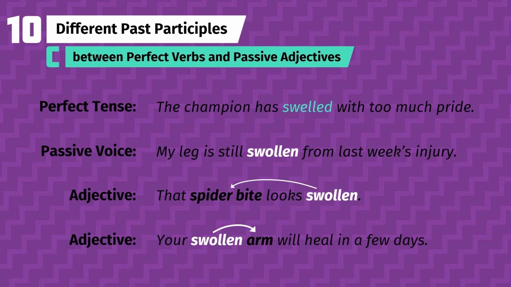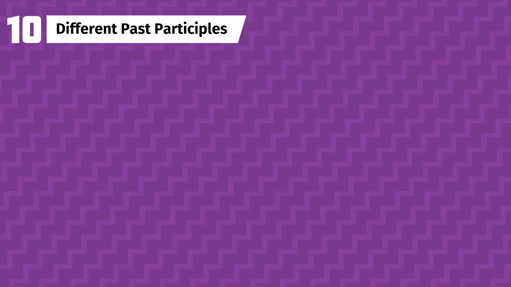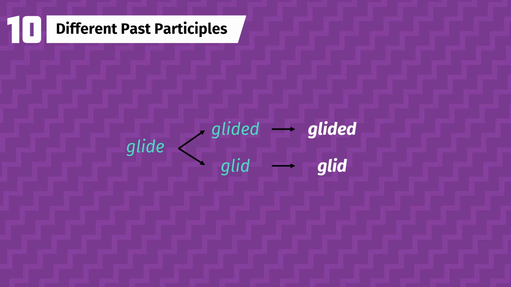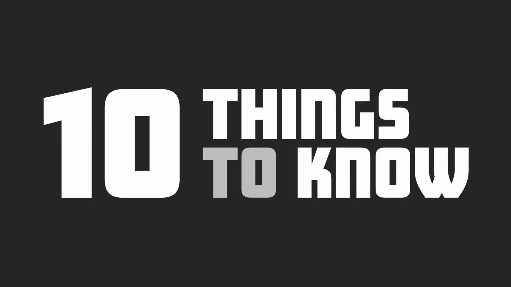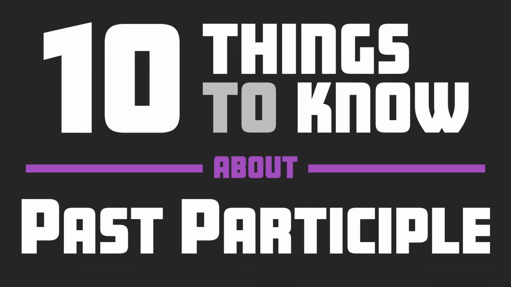Regardless of the reason for variations of past participle, it's probably best to go with whichever form is used by the English speakers you interact with. Language is, after all, molded by the people who use it. This has been 10 Things to Know about Past Participle.